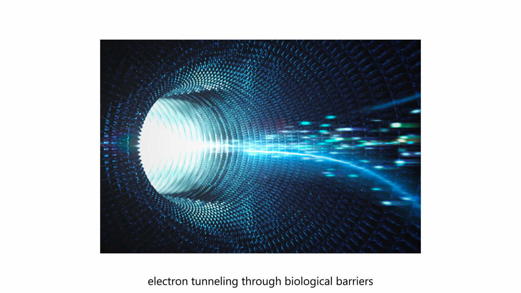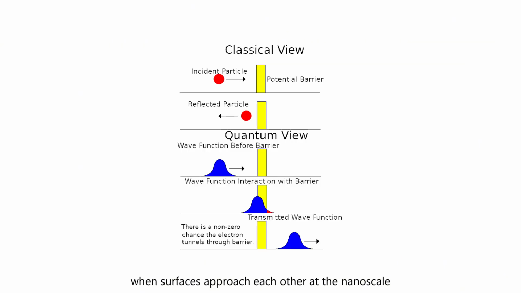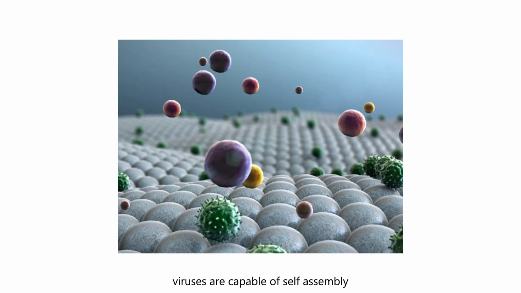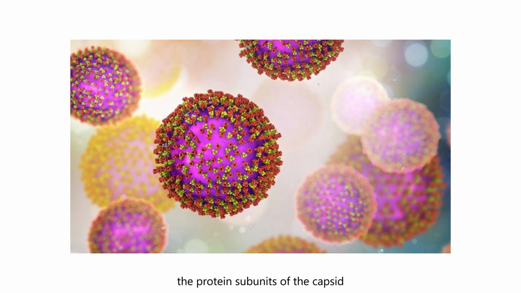Electron tunneling through biological barriers is observed in the respiratory chains of mitochondria. When surfaces approach each other at the nanoscale, radiative heat exchange, this is near-field heat transfer, increases sharply. Viruses are capable of self-assembly. The protein subunits of the capsid independently form complex structures without external control.